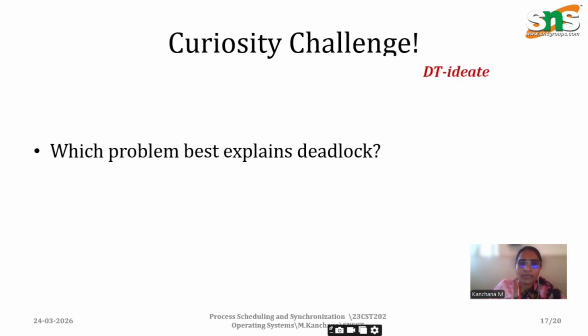Next are some questions. Let's test your knowledge. If we have a system with 100 readers and only 1 writer, which problem logic should be prioritized? If we want fresh data, we favor the writer. If we want high throughput, we favor the readers. Understanding these trade-offs is what separates a junior developer from a senior architect. Discuss how starvation is often a choice made by the operating system to ensure the most important tasks get done first. Answer it in the comment section.